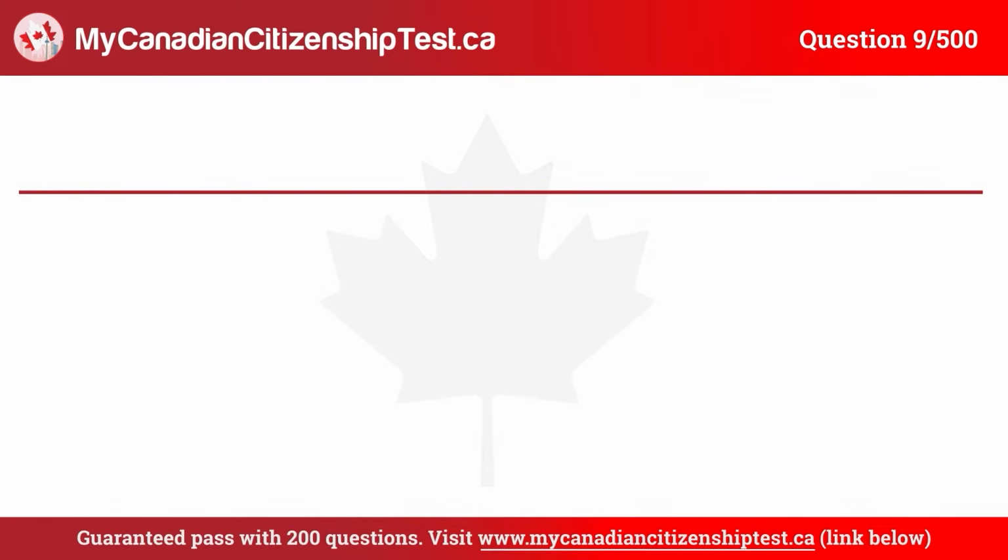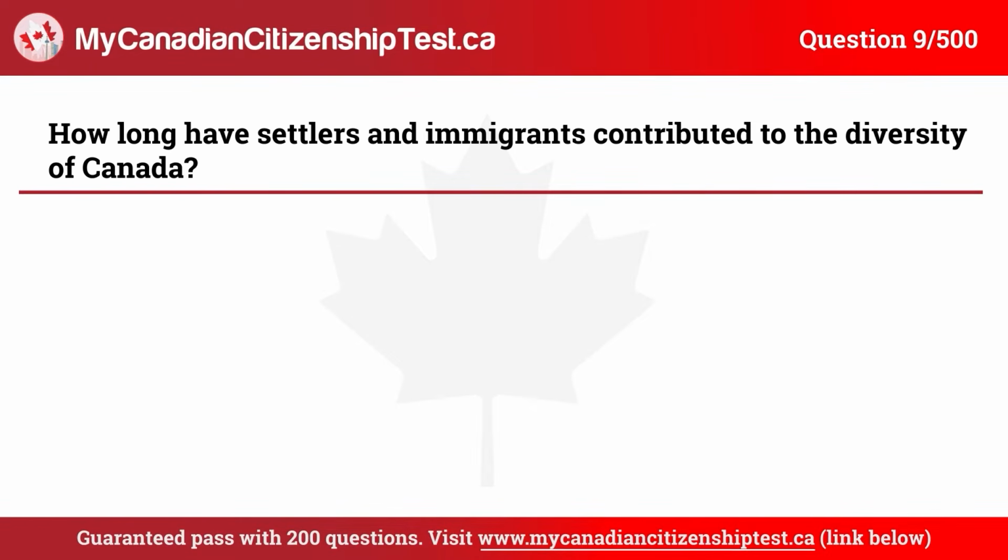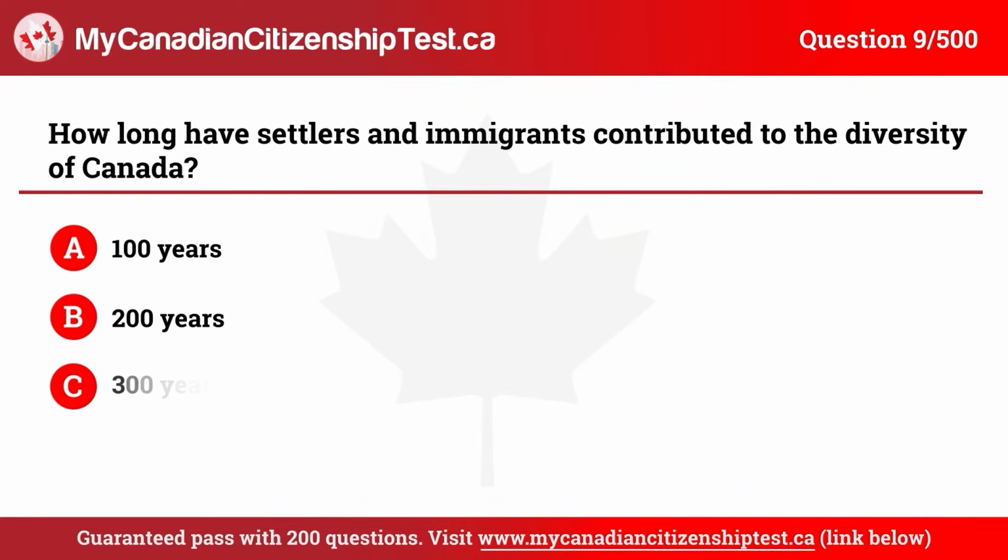Question 9. How long have settlers and immigrants contributed to the diversity of Canada? A. 100 years. B. 200 years. C. 300 years. D. 400 years. The correct answer is D. 400 years.